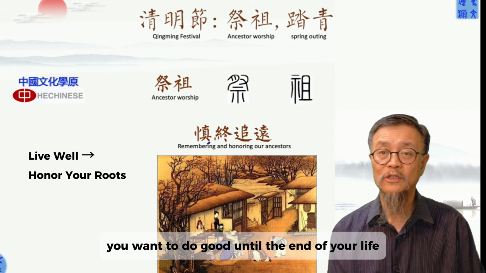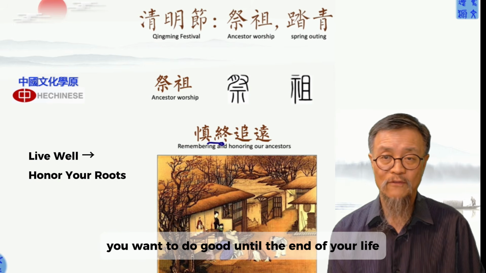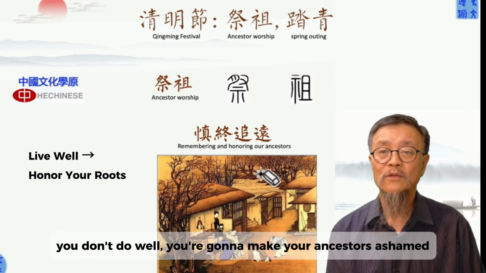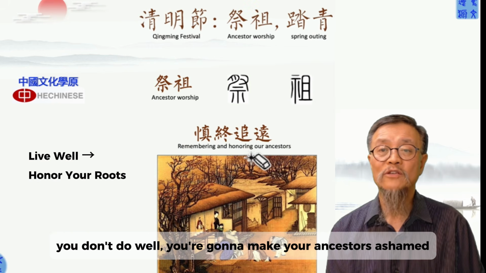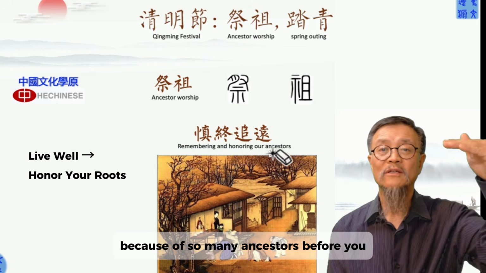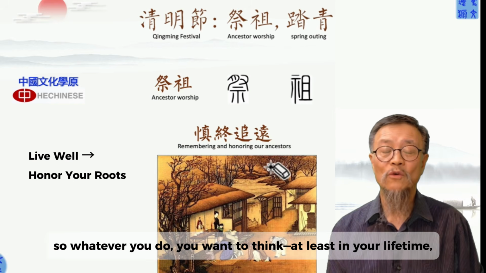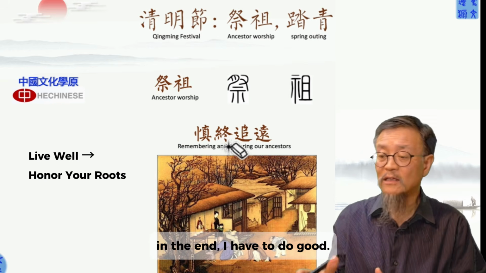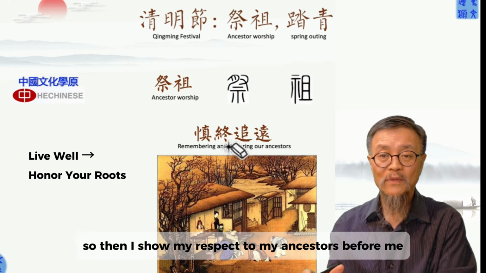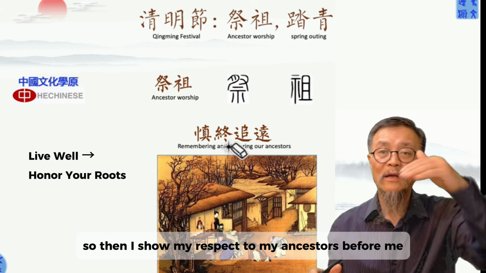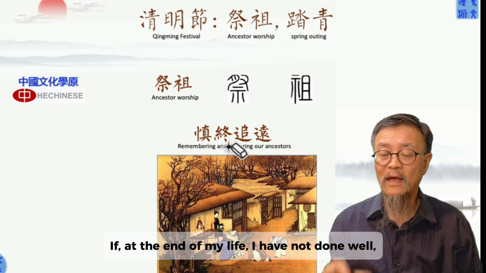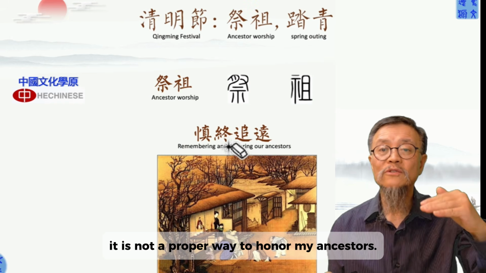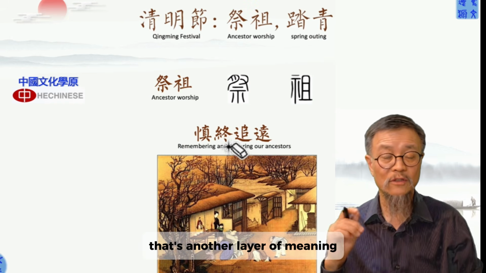You want to do good until the end of your life. Because if you don't do good, you don't do well, you're going to make your ancestors ashamed, because there are so many ancestors far back. So whatever you do, you want to think, at least in my lifetime, at the end, I have to do well, so then I show my respect to my ancestors before me. If at the end of my life I cannot do good, it's not a good way to respect my ancestors. That's another layer of meaning.